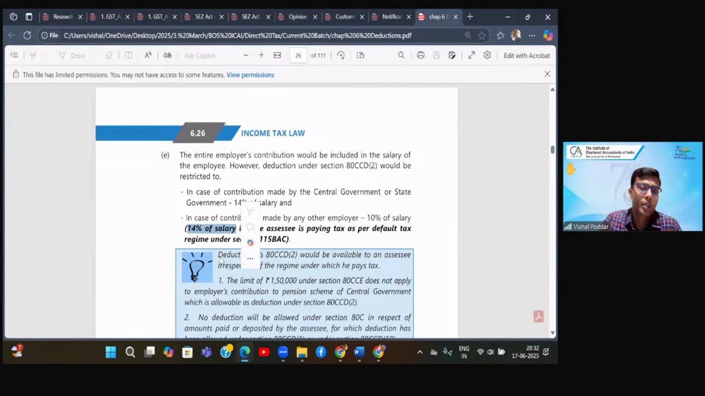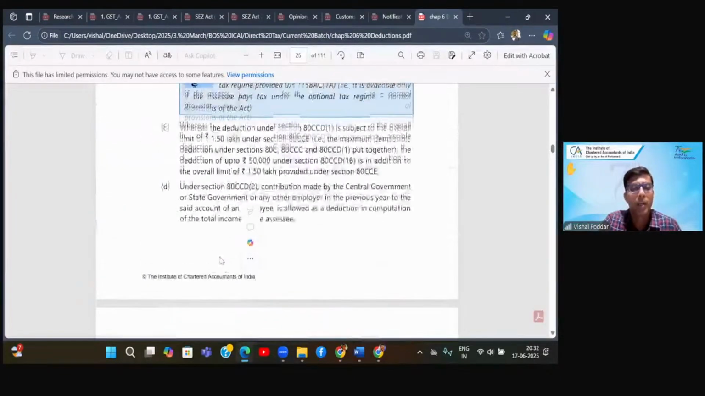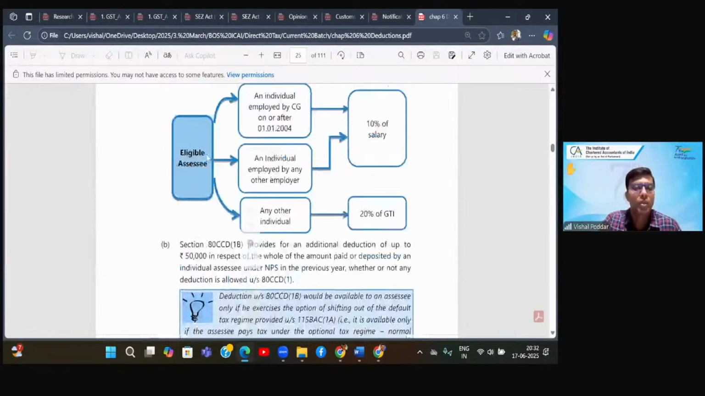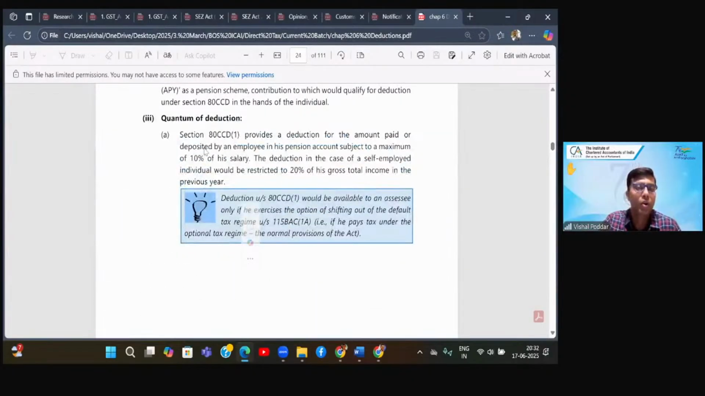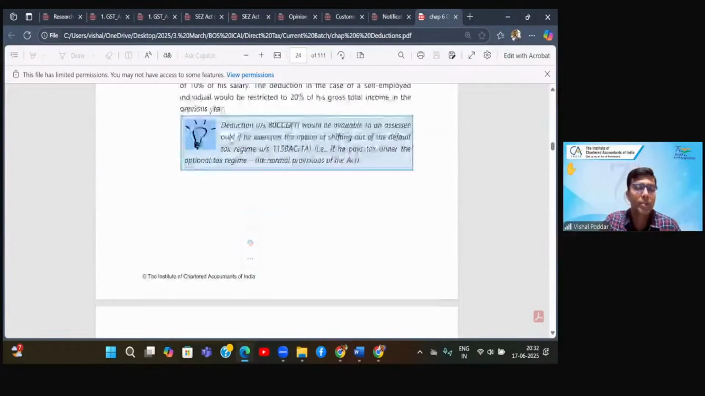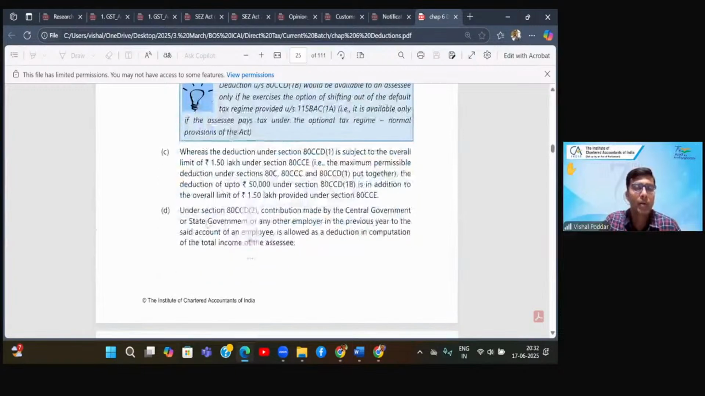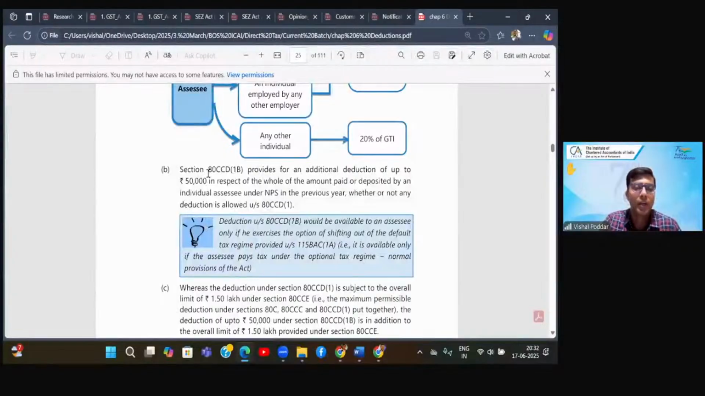So this is a very interesting part. Now we were talking about deduction. So deduction you get under three parts. First, your own contribution, 80CCD, subsection 1. Second part, subsection 2, employer's contribution. Third part, deduction under 80CCD, subsection 1B. Now what is this 1B giving deduction for?